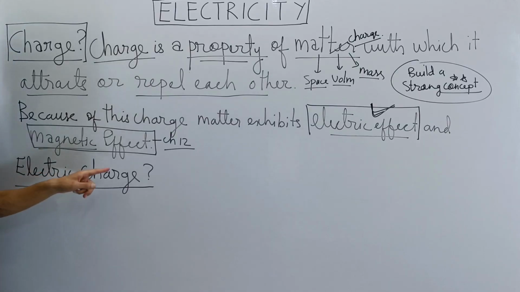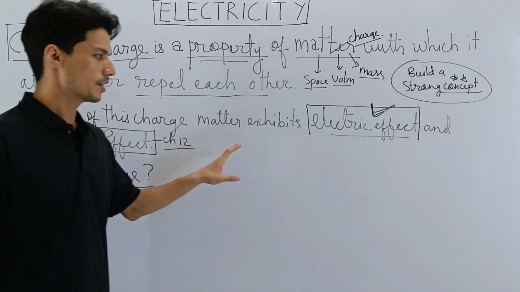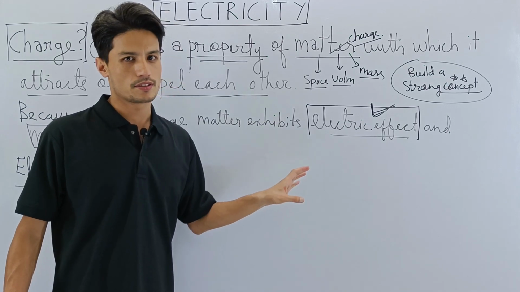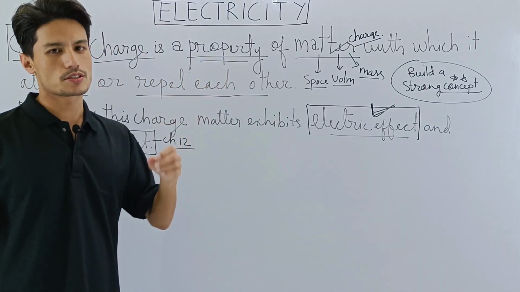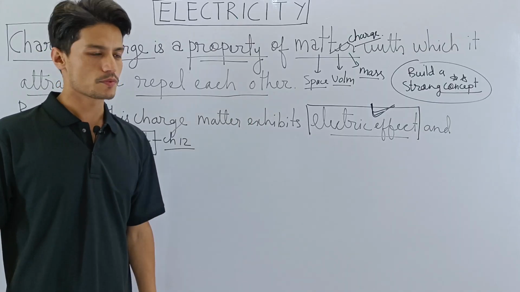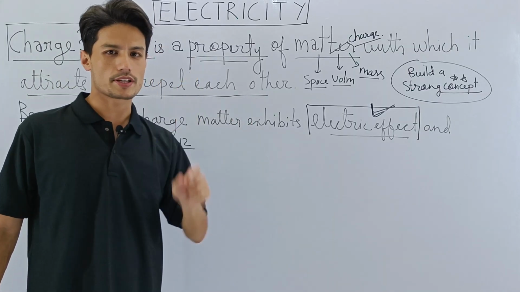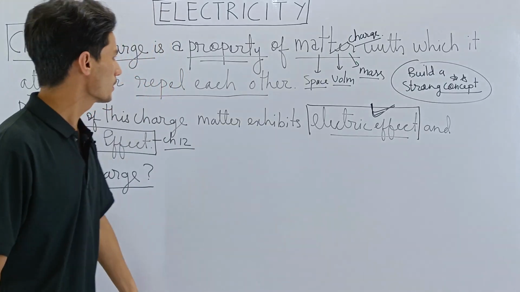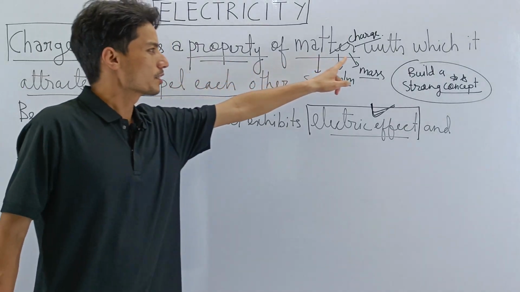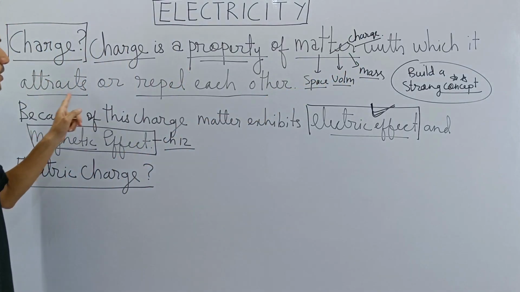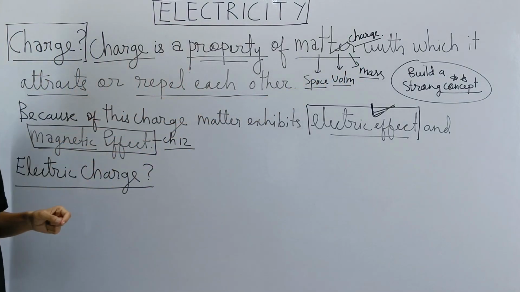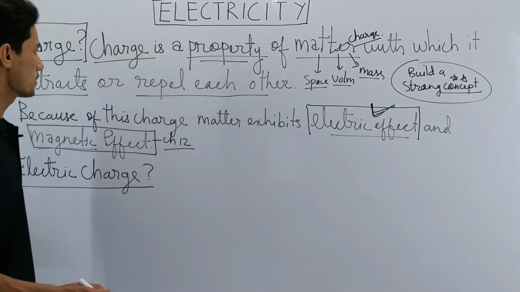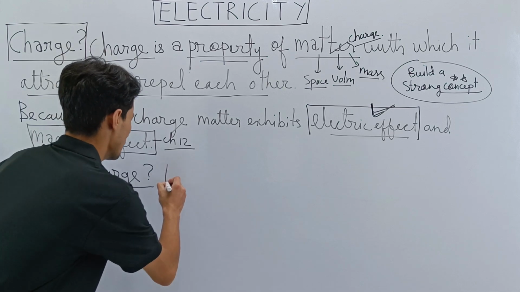Electric charge. What is electric charge? We will smartly and cleverly define electric charge. But to be honest, the definition of electric charge and charge is 95% or 99% the same. So what I'm going to do is put a very fancy word here, and that itself will be the definition of electric charge. Charge is a property of matter by which it attracts or repels each other. Now remember, the definition of electric charge and charge is 99% the same. So I will just put one extra word, which is electric charge.